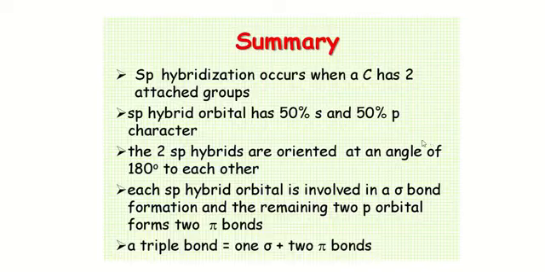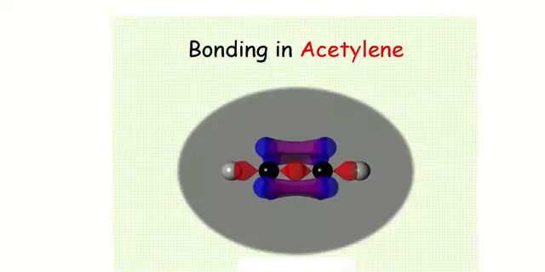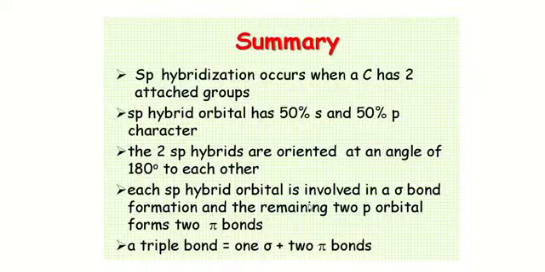So here is the summary. In sp hybridization there is 50% s and 50% p character. The bond angle is 180 degrees and we can see a triple bond, with 3 sigma bonds and 2 pi bonds. A triple bond means 1 sigma and 2 pi.